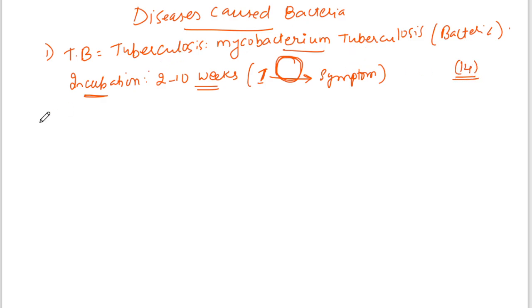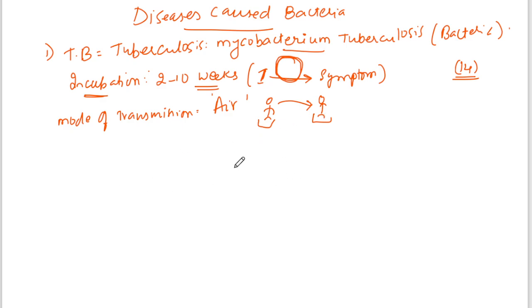Now, what do you mean by mode of transmission? The mode of transmission is through air. Whenever an infected person coughs, with the droplets, this disease will pass from an infected person to a healthy person.